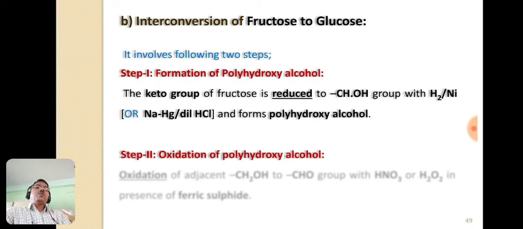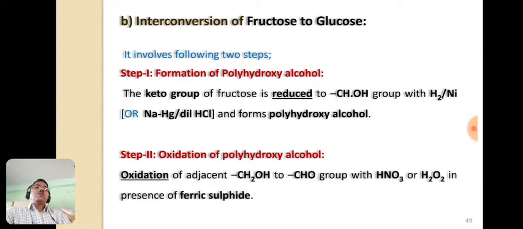And second step is the oxidation of this polyhydroxy alcohol, and here oxidizing agents are concentrated nitric acid or hydrogen peroxide in presence of ferric sulfate. So the oxidation of the adjacent CH2OH group to aldehyde group occurs when this polyhydroxy alcohol is treated with an oxidizing agent like nitric acid or hydrogen peroxide in presence of ferric sulfate.